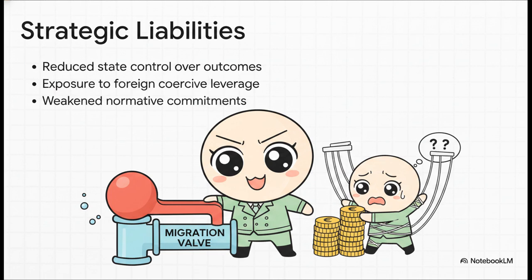But just like the crypto loops and the rural real estate speculation we looked at, this quick fix creates compounding strategic liabilities over time. By delegating the enforcement, destination states drastically reduce their own control over the actual outcomes. They expose themselves to coercive leverage, meaning foreign partner states can literally threaten to open the migration valves unless more financial concessions are paid out. And ultimately, it weakens their normative commitments to human rights and transparency. Again, it is an illusion of control that actually creates massive asymmetric dependence.